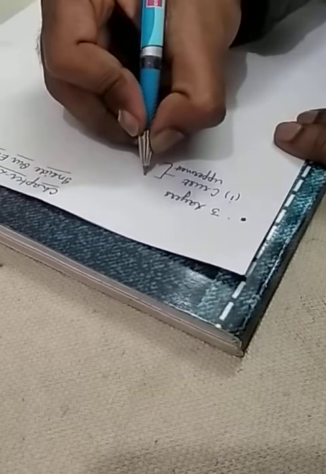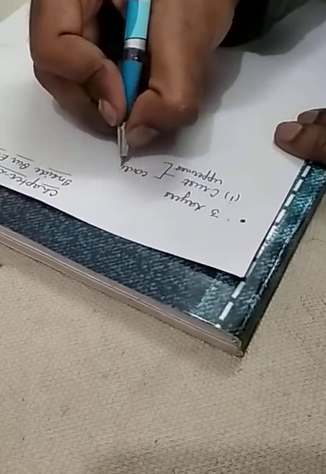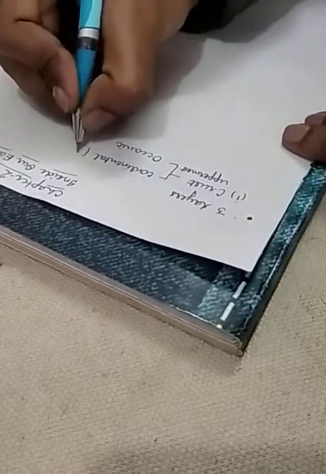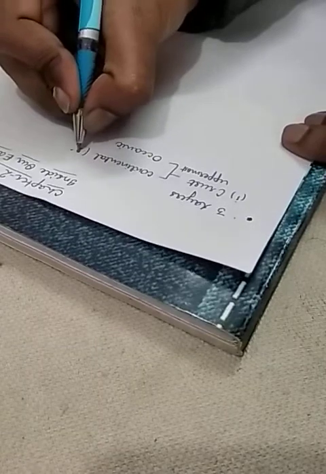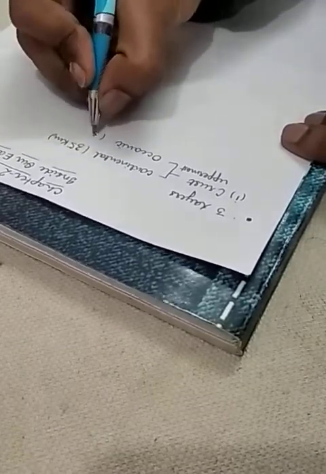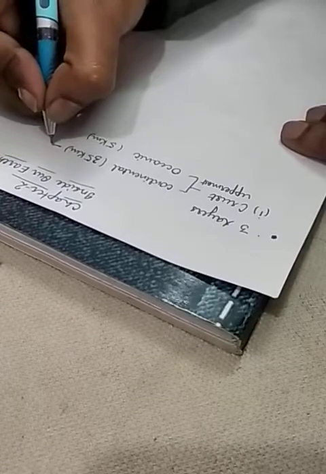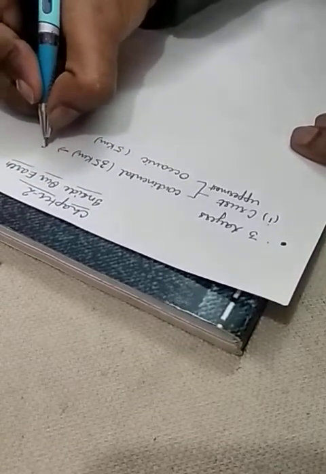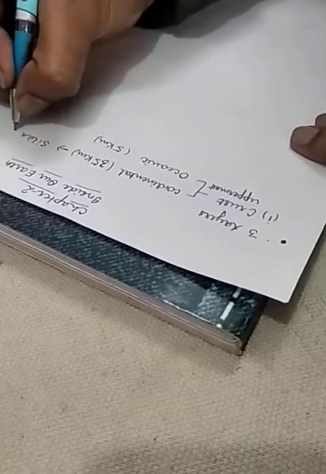It is bifurcated into 2 parts: one is the continental crust and the other is the oceanic crust. Continental crust has a depth up to 35 kilometers and oceanic has 5 kilometers. The main minerals found in the continental crust are silica and alumina.